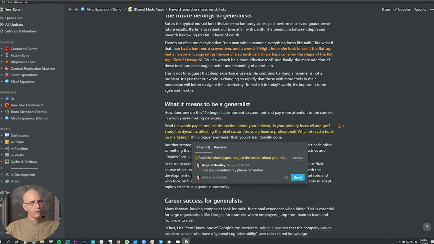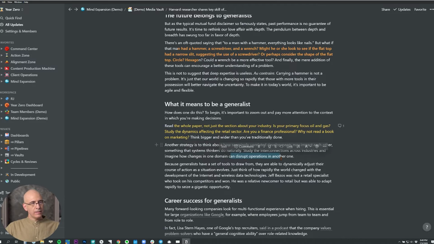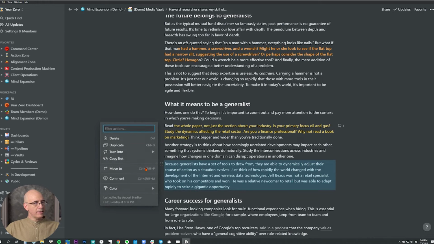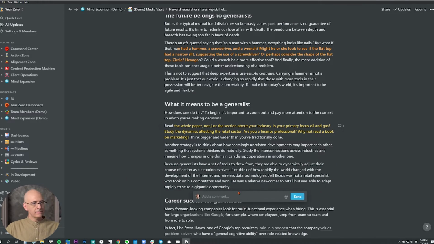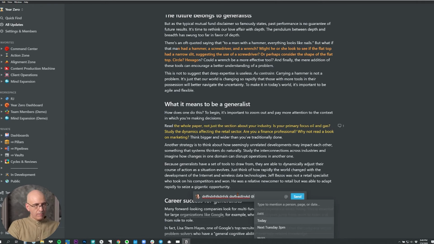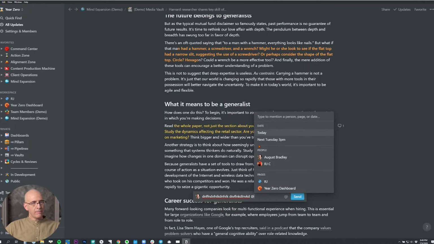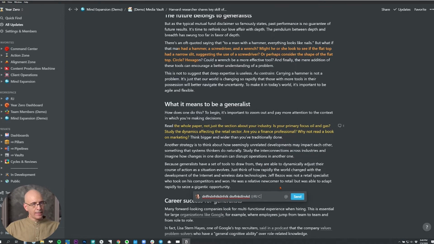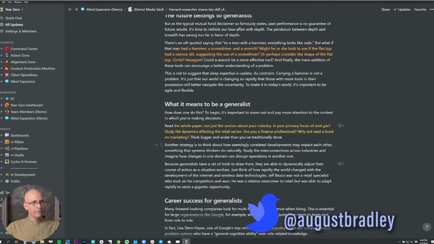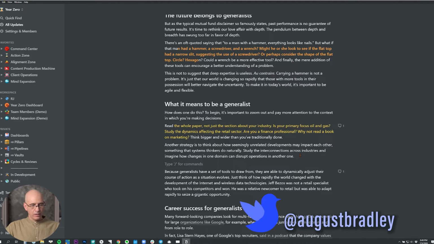But where this becomes even more valuable is if you're discussing this, if you have team members, others who share your Notion with you, you can put a comment here, type the comment, and then put @ and the name. It'll give all the people that you share your space with, and you can choose someone like that who's in your shared space and communicate with that person. So that's pretty cool.